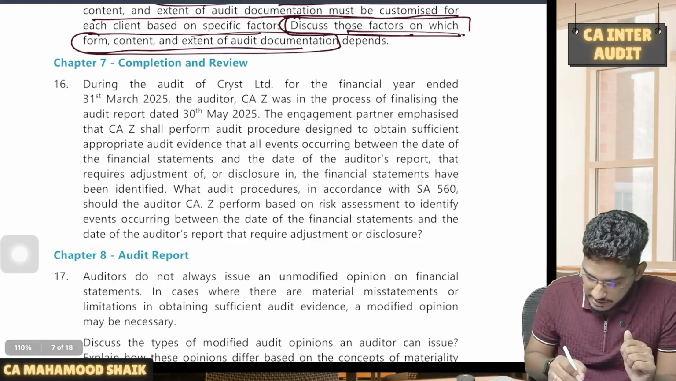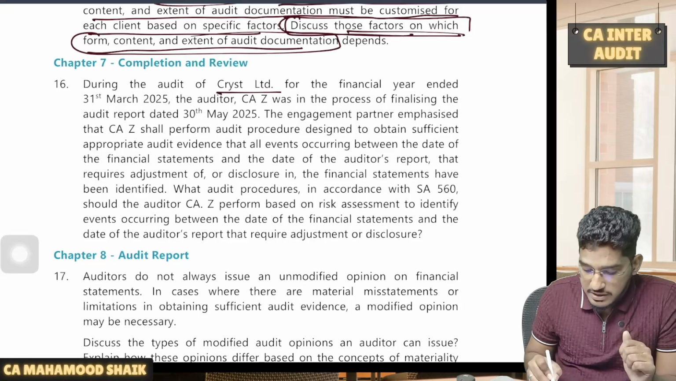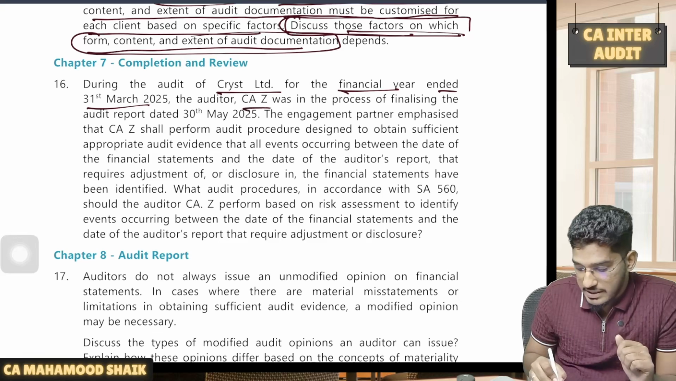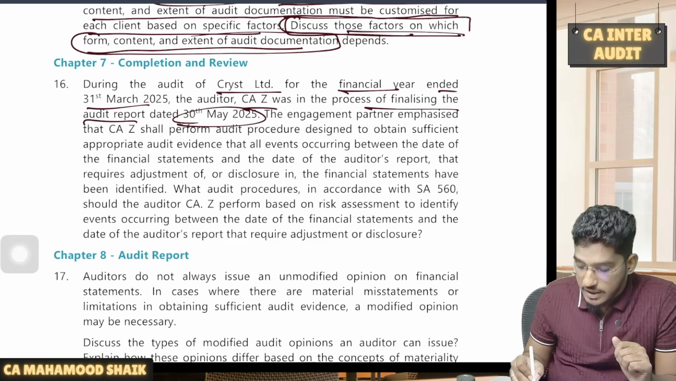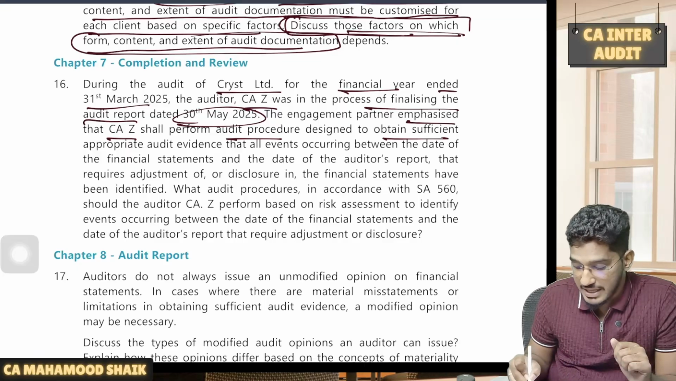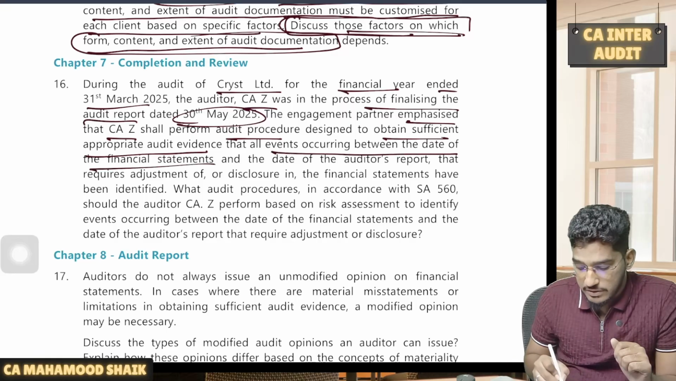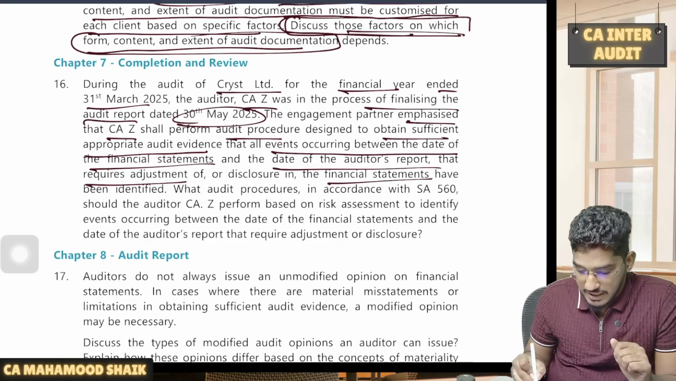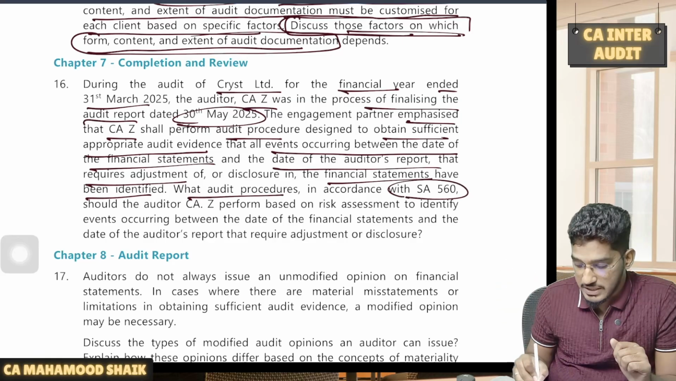Completion and review. So let us see what that question is about. During the audit of Crystal Limited for the financial year ended 31st of March 2025, the auditor CA Z was in the process of finalizing the audit report dated 30th of May. The engagement partner emphasized that CA Z shall perform audit procedures designed to obtain sufficient and appropriate audit evidence that all events occurring between the date of the financial statements and the date of the auditor's report that require adjustment in the financial statements have been identified. What audit procedures in accordance with SA 560 should the auditor perform?